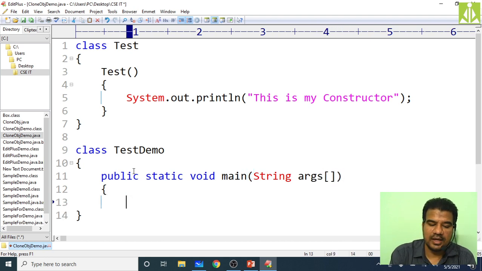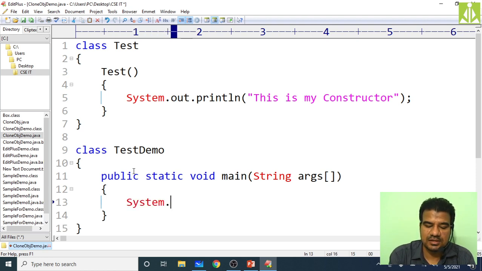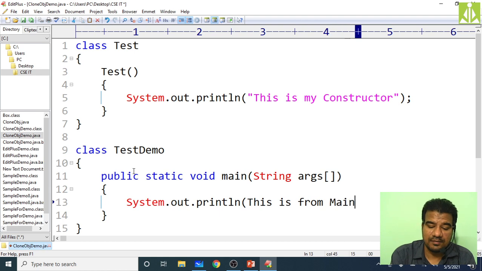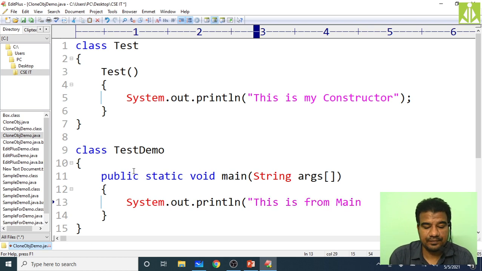Then write one simple statement, System.out.println of this is from main.